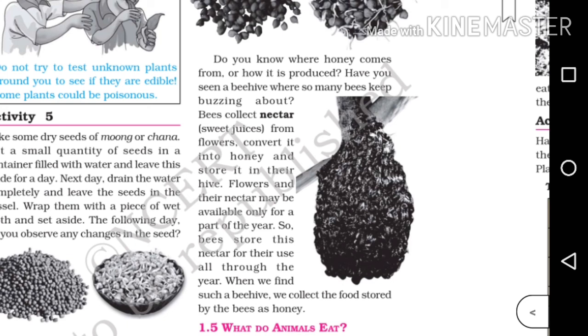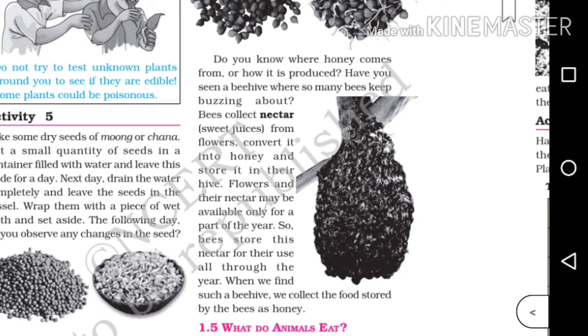Now let's discuss honey. We can collect honey from a beehive. Have you seen bees and beehives? Bees with buzzing sounds, buzz. It's so charming, isn't it? Okay, bees collect nectar from flowers and it is converted into honey and they store it in their hive. These nectars are available for only a part of the year. So these bees store the nectar in beehives for their use. But what will we do? We will collect the honey from beehives, isn't it?